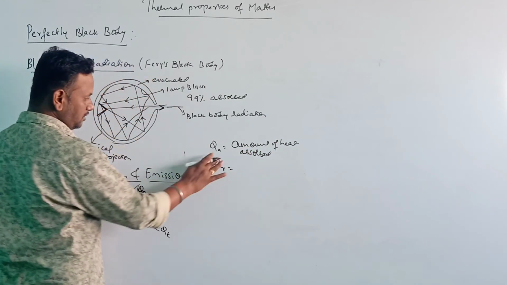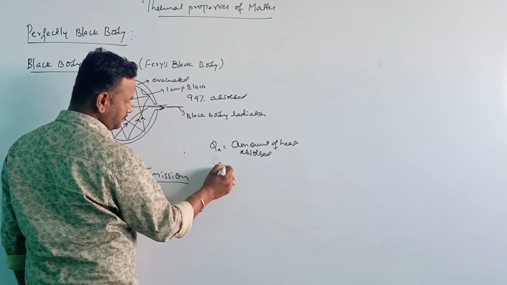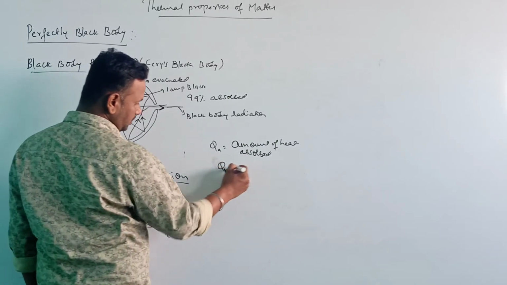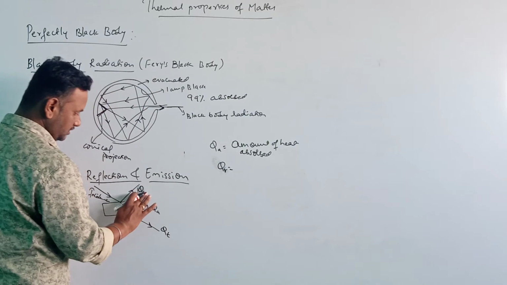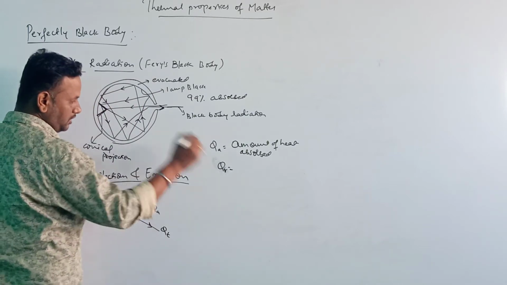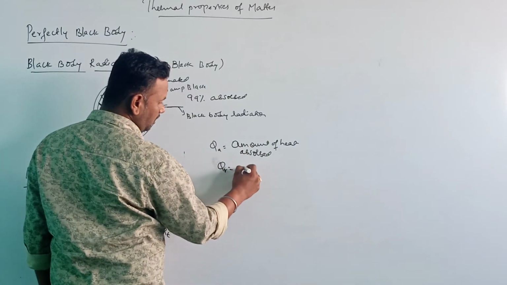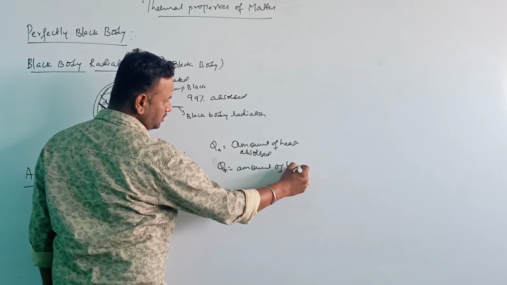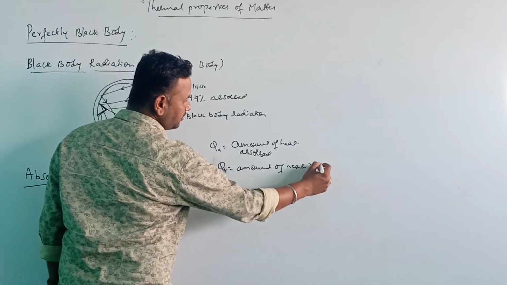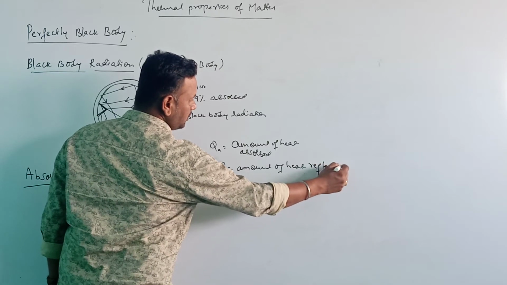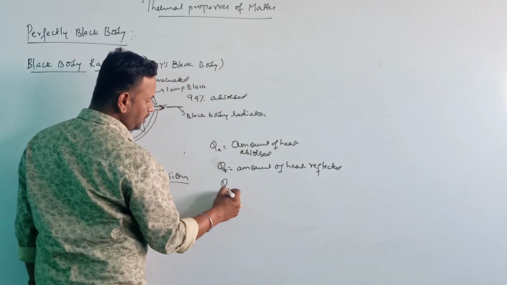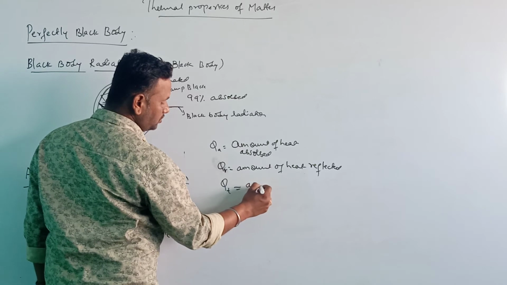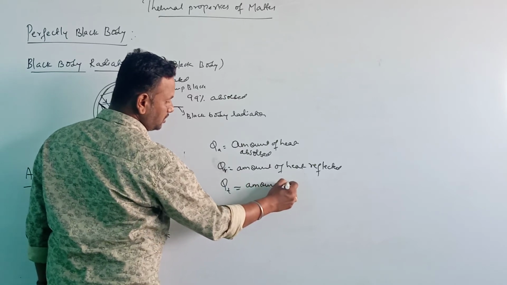QR means, here I am writing small r. Okay, QR means amount of heat reflected. QT means amount of heat transmitted.